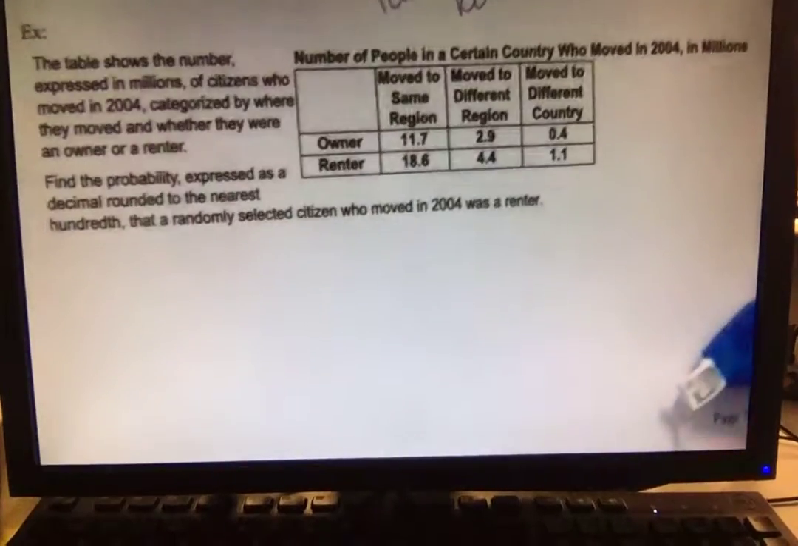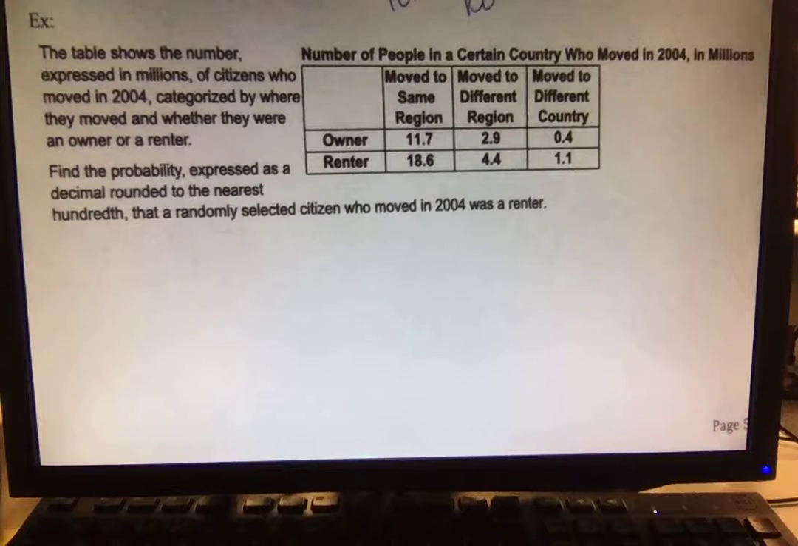All right, so last one, we have a table. This table shows a number, expressed in millions, of citizens who moved in 2004, categorized by where they moved and whether they were an owner or a renter. Find the probability, expressed as a decimal rounded to the nearest hundredth, that a randomly selected citizen who moved in 2004 was a renter. All right, so we need to see how many renters there are total.